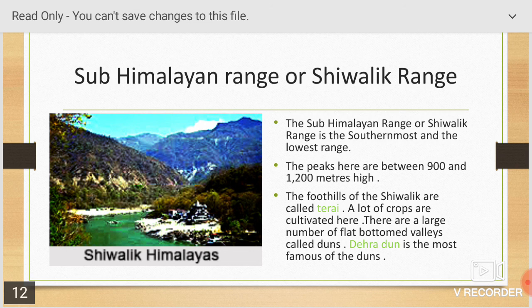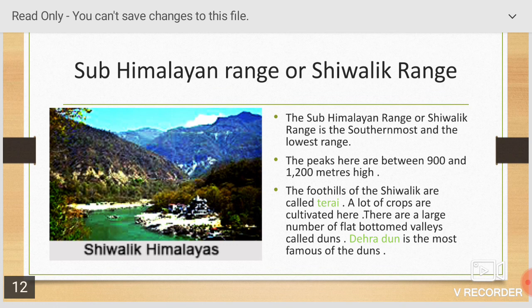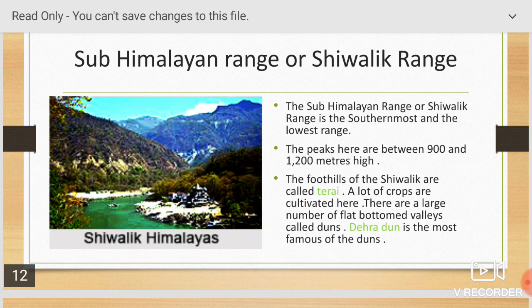Sub-Himalayan range or Shivalik range. The Sub-Himalayan range or Shivalik range is the southernmost and the lowest range. The peaks here are between 900 and 1200 meters high. The foothills of the Shivalik are called Tarai. A lot of crops are cultivated here. There are a large number of flat-bottomed valleys called duns. Dehradun is the most famous of the duns.